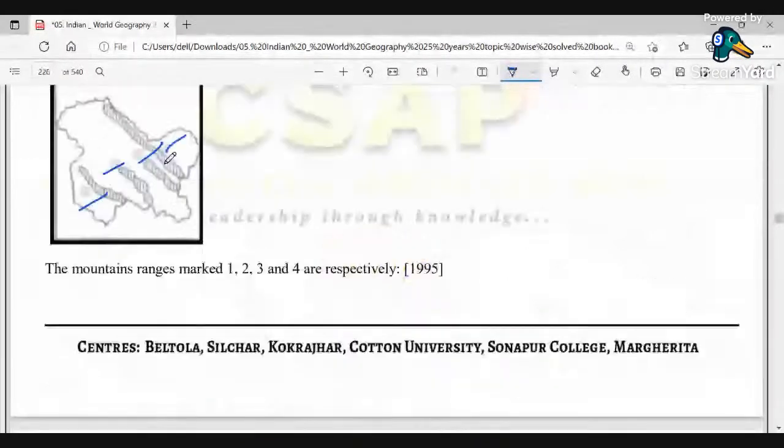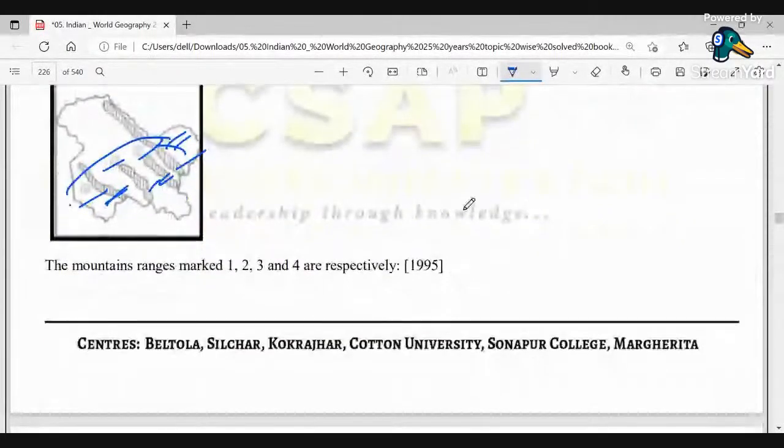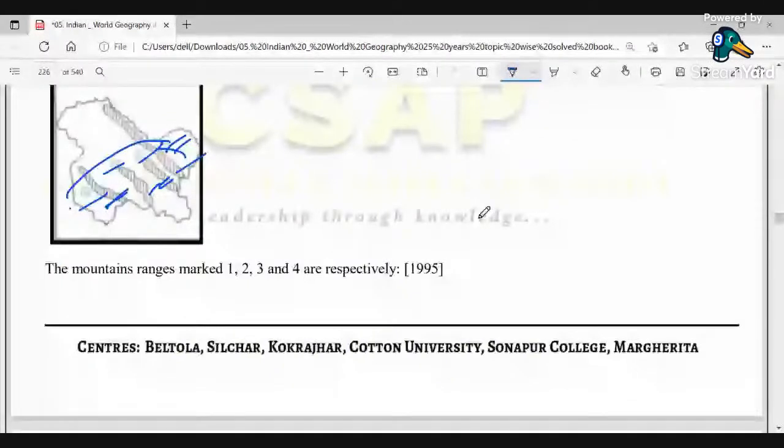So the correct answer is B. That is, 1 is the Karakoram, Ladakh. This is Karakoram. This is Ladakh. This is Zanskar, and lastly we have Pir Panjal. So Karakoram, Ladakh, Zanskar, and Pir Panjal are the four areas through which Jammu and Kashmir has its respective mountain ranges. Please repeat: Karakoram, Ladakh, Zanskar, and Pir Panjal, 1, 2, 3, and 4.